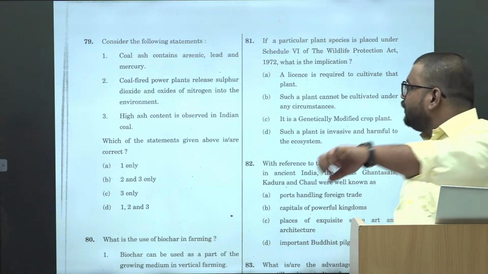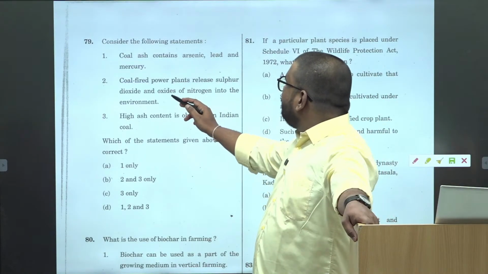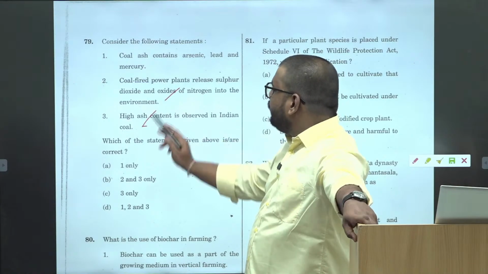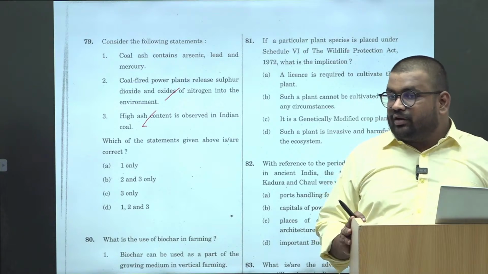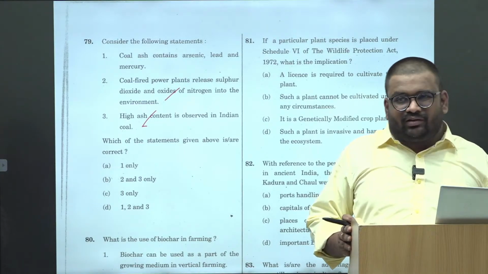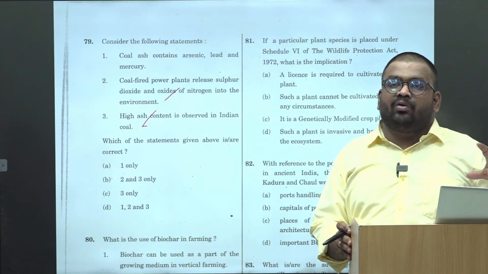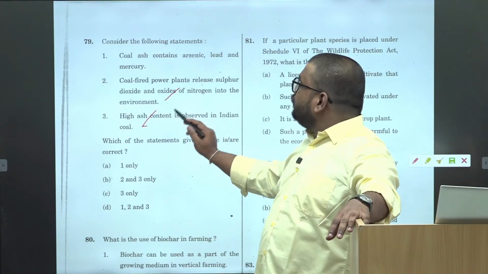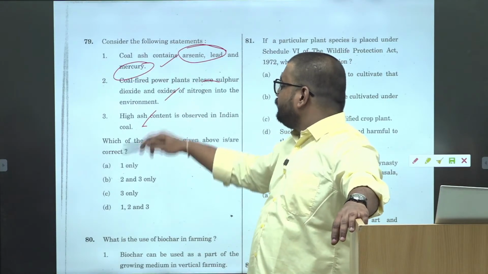ठीक है, this again emissions. Coal fired power plants release sulfur dioxide, highest content observed in Indian coal. Again emissions के related क्या कहा था मैंने? You generally consider that as correct. जितने भी दिए you generally consider as correct, क्योंकि exact उसका count करना difficult है. ठीक है, कहाँ से आता है. So these two are correct. And arsenic, lead and mercury, again we will also give the benefit of doubt.